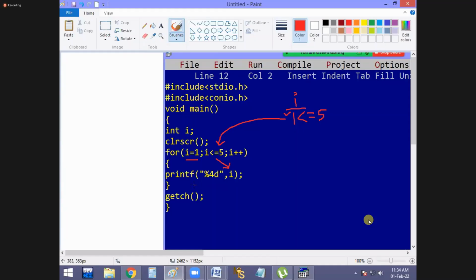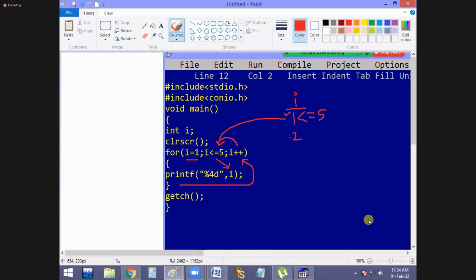Later, the statement completed now. When the statement is completed, i plus plus makes 2. Now condition again. Again the condition is true now. Yes. 2 less than or equal to 5. Yes, the condition is true now. When the condition is true, again it is printed now. Next, i plus plus, 3. Next, 4.